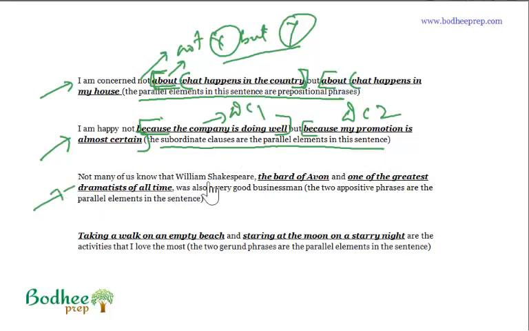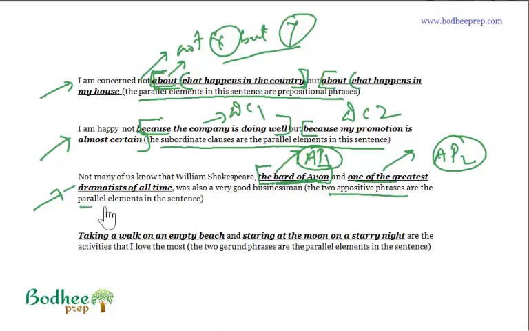Not many of us know that William Shakespeare, the Bard of Avon, and one of the greatest dramatists of all time. So what are these two? These are appositive phrases. Again, I'm taking a technical name, but what we see here is that the appositive phrase 1 and the appositive phrase 2 are the parallel elements. Not many of us know that William Shakespeare, the Bard of Avon, and one of the greatest dramatists of all time, was also a very good businessman. The two appositive phrases are the parallel elements in the sentence. To know more about appositive phrases, please visit our videos on different kinds of phrases, the types of phrases.